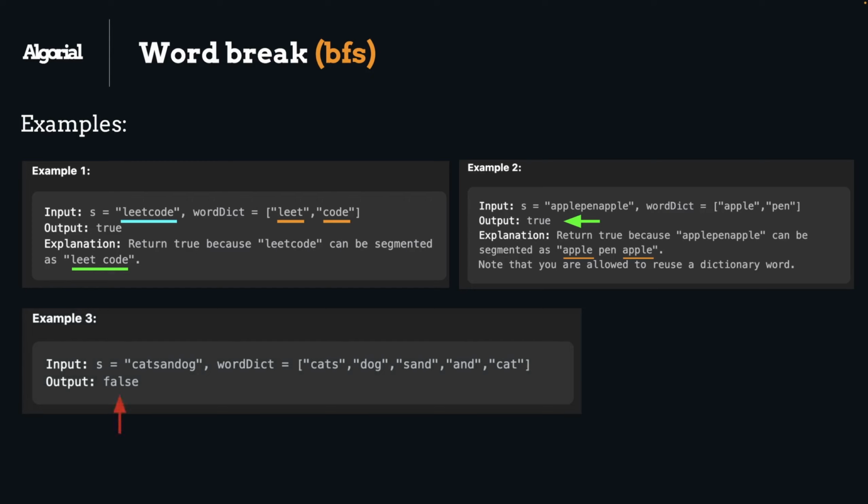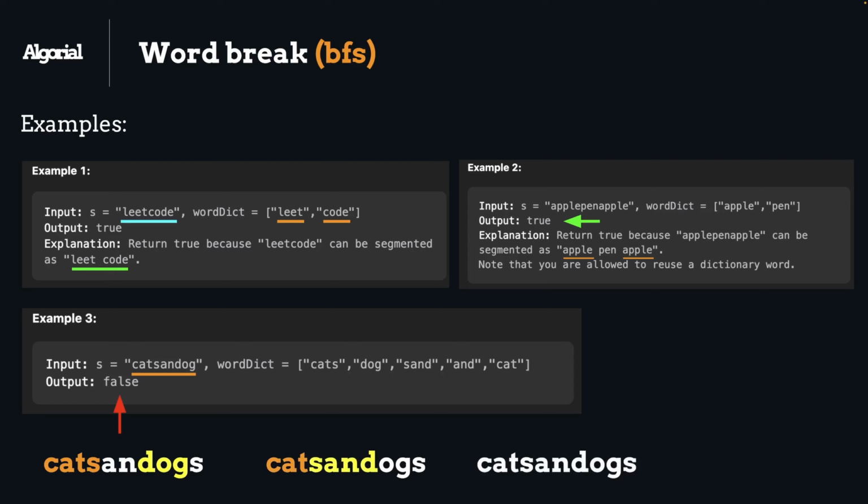In the last example, the result is false because if we use words from the dictionary, we will only be able to create some part of the given string, not all. Let me show you. We have catsandog as the given string. One possibility is using cats plus dog, but there will be an and s left out. The second possibility is using cat plus sand, but in this case there will be og left out. The last one will be using cats plus and, but again there will be og left out. So this example exactly clarifies what the problem asks for.